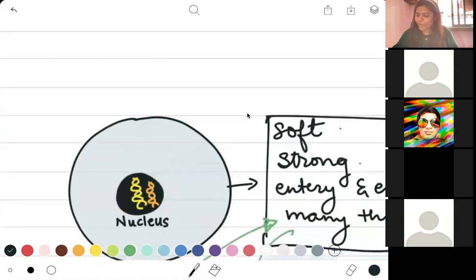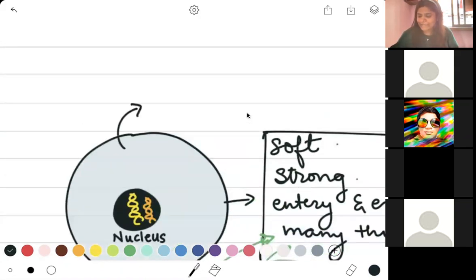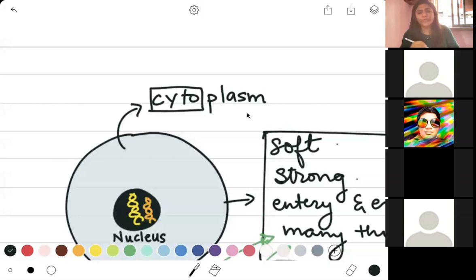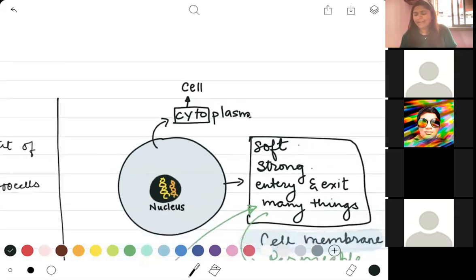This liquid is called cytoplasm. The word cyto, from now onwards, whenever you hear it, you have to remember that cyto means cell. So anywhere that you hear the word cyto, C-Y-T-O, it means that you're referring to a cell.